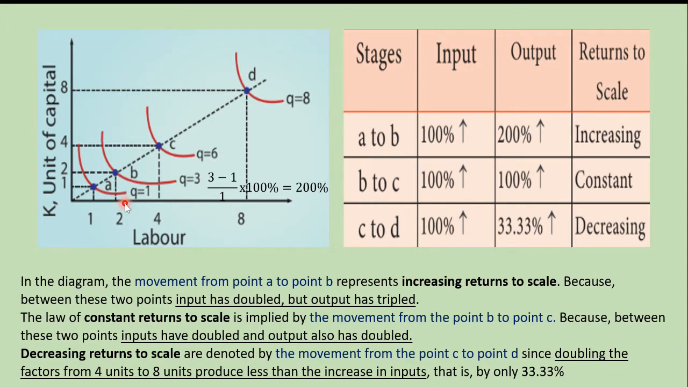So coming to the point. So we have the points A, B, C, D. 4 points. Can you see in the graph? Now we are moving from A to B. I repeat, we are moving from A to B. So what happens when we are moving from A to B? The input has doubled. Initially the input was 1. Now it has become 2. The units of capital was 1 and it has become 2. The input has doubled.